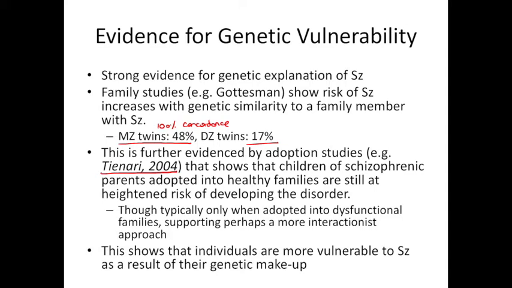The children who were adopted into healthy families still had a heightened risk of developing the disorder, which suggests that when we remove the confounding variables of the environment, they are still at increased risk of developing schizophrenia. But, interestingly, they were at increased risk only when adopted into dysfunctional families. We'll look at this when we look at psychological explanations.